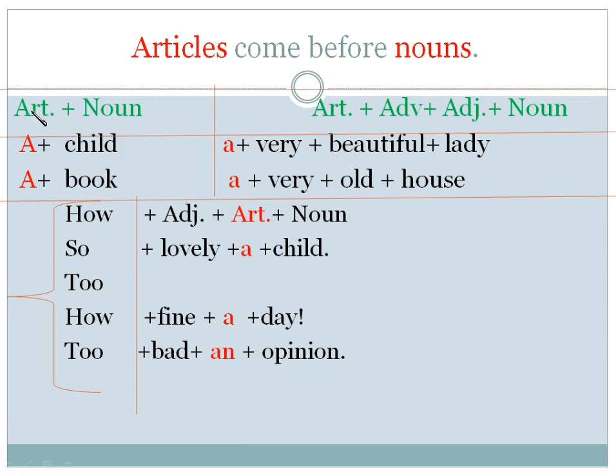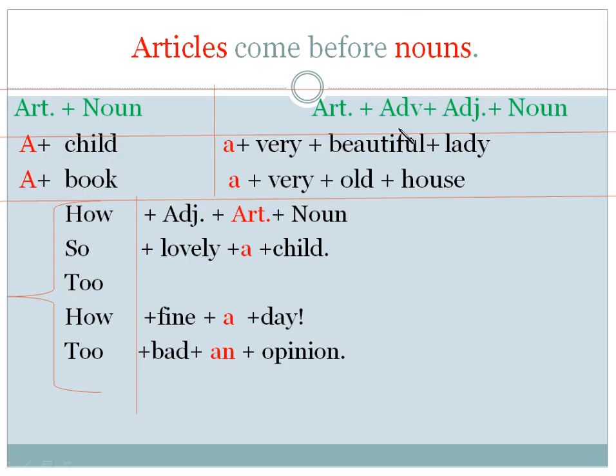Look here, article and noun. Here the article is before the noun, but sometimes we find an adjective or adverb. In this condition, we use the article before the adverb. Example, a child and a book. There are two nouns and we use article A before the noun. Book is also a noun and we use article A before the noun.